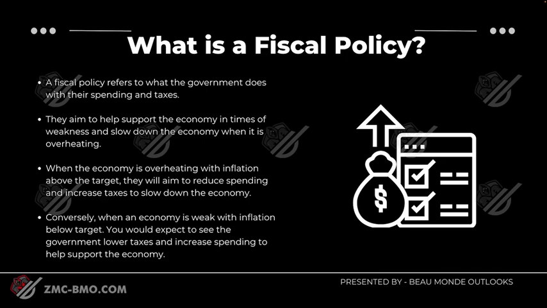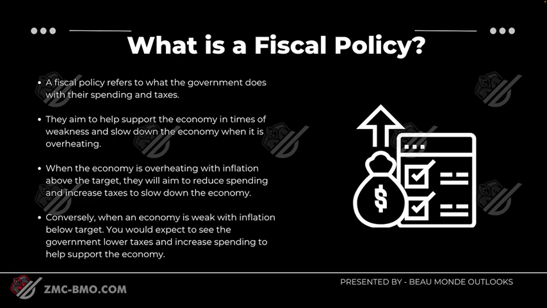the economy when it is overheating. When the economy is overheating with inflation above target, they will aim to reduce spending and increase taxes to slow down the economy. Think about it logically. If they spend less, maybe there's less money going to a certain sector. Therefore, maybe there's less inflationary pressure in that sector as well. When you see a tax hike, or they raise taxes, that means there's less money going to your bank account. Therefore, less spending power, and naturally you might spend slightly less than you would normally. Therefore, inflation gets pulled lower. So that's in overheating with inflation.